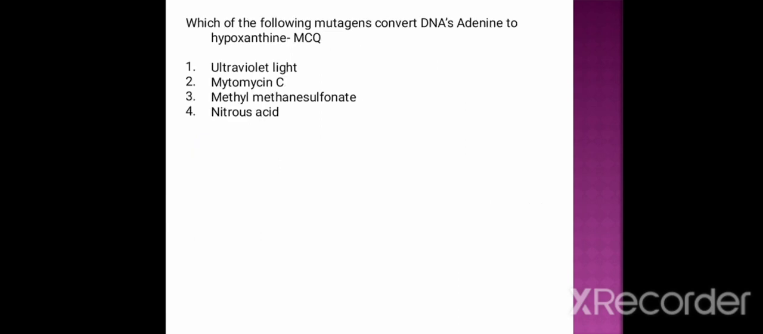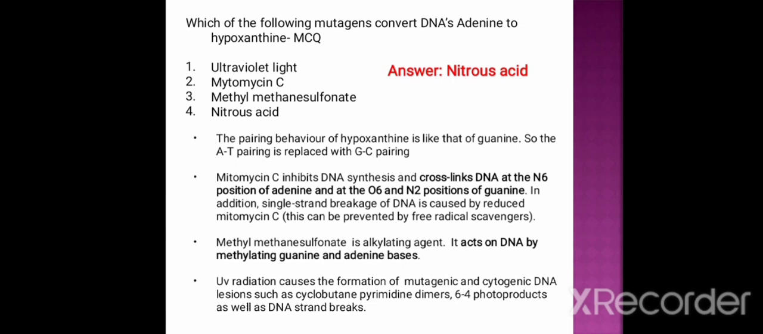The next question. Which of the following mutagens convert DNA base adenine to hypoxanthine? Option 1, ultraviolet light; option 2, mitomycin C; option 3, methyl methane sulfonate; and option 4, nitrous acid. The correct answer is nitrous acid. Nitrous acid converts the DNA base adenine to hypoxanthine. The pairing behavior of hypoxanthine is like that of guanine. So the AT pairing is replaced with GC pairing.